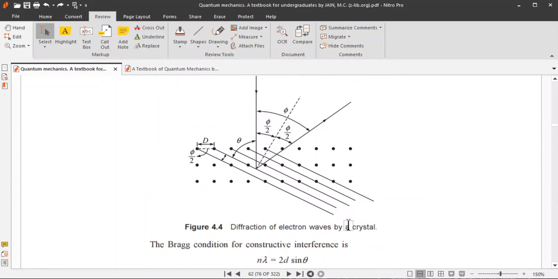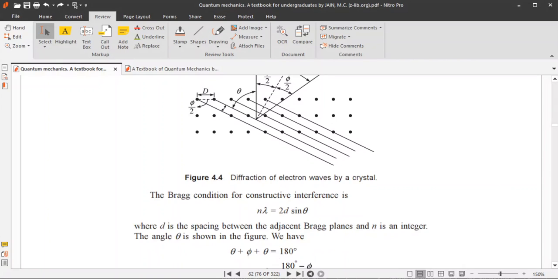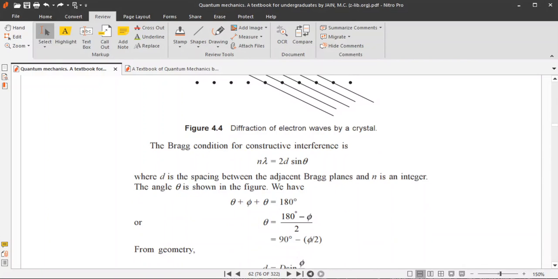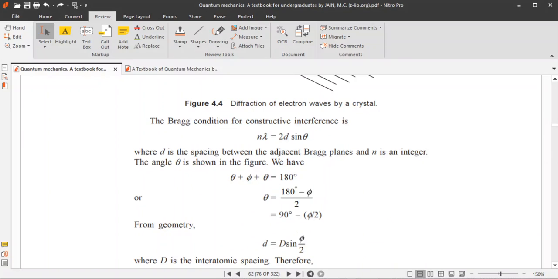Now it is clearly observed that this angle is theta, this angle is phi, and again the angle between this reflected beam and this crystal plane will be again theta. So theta plus phi plus theta equals 180 degrees from the geometry. So theta equals (180 degrees minus phi) by 2, or 90 degrees minus phi by 2.